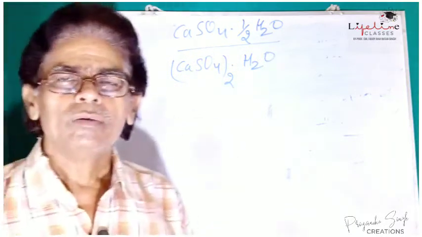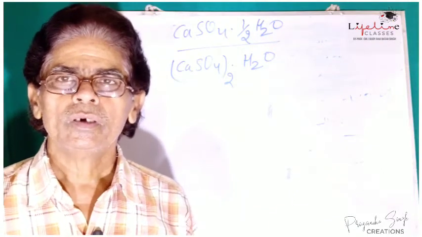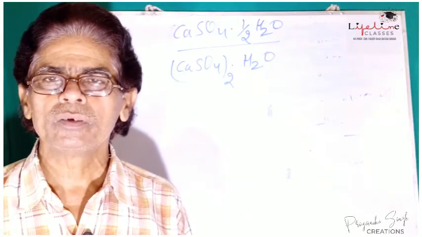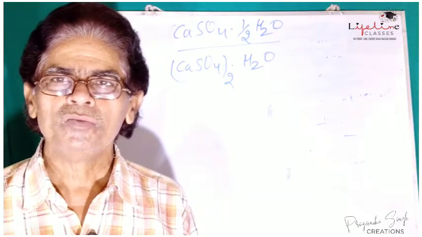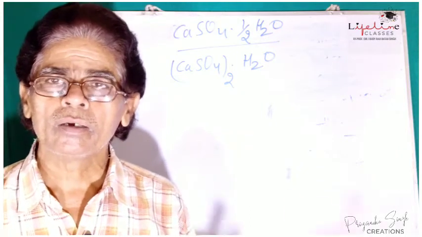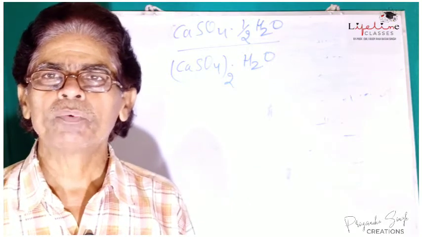Now, how is gypsum used to obtain plaster of Paris? Plaster of Paris is actually manufactured by the thermal decomposition of gypsum under controlled heating conditions.